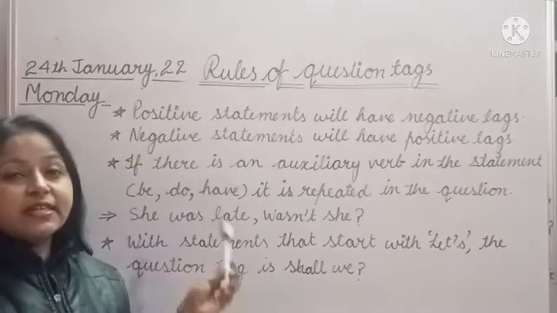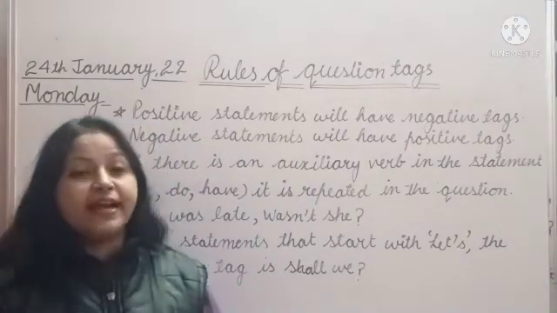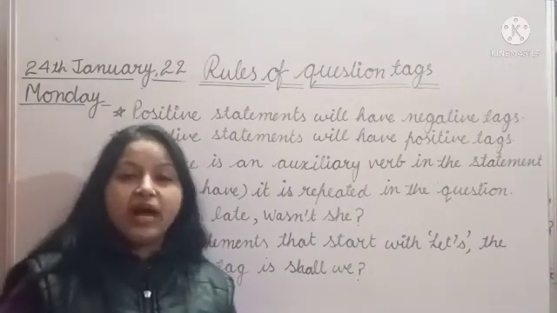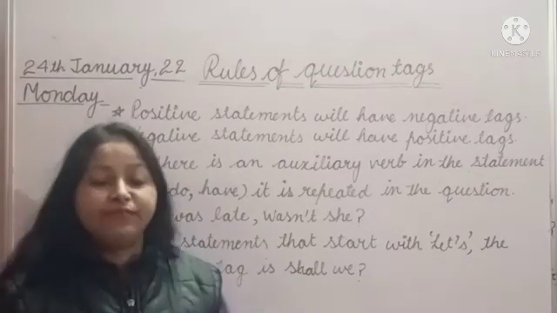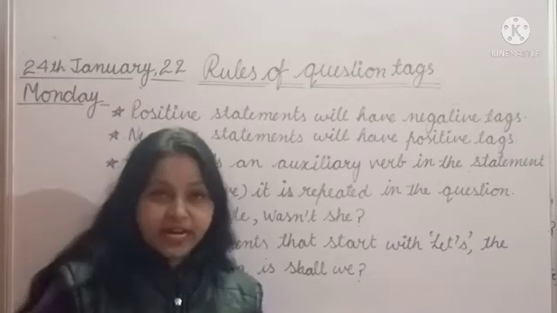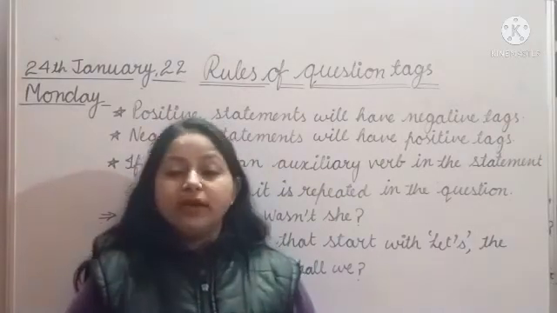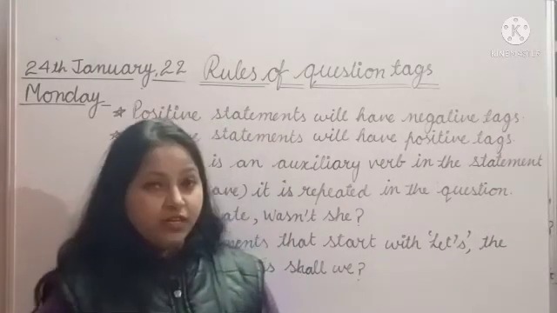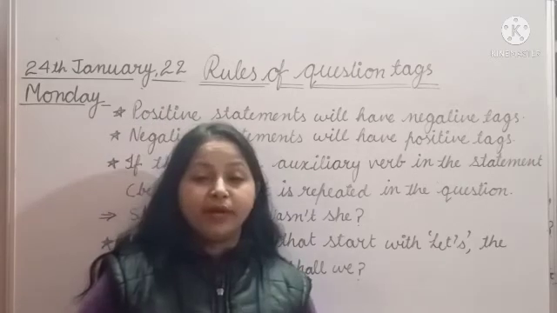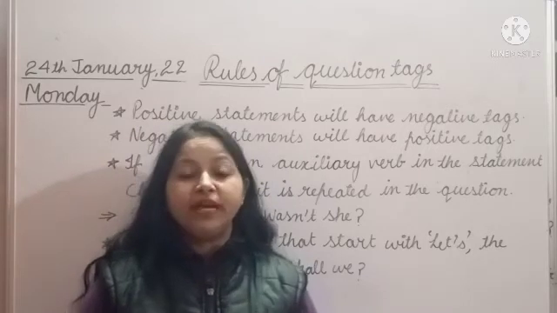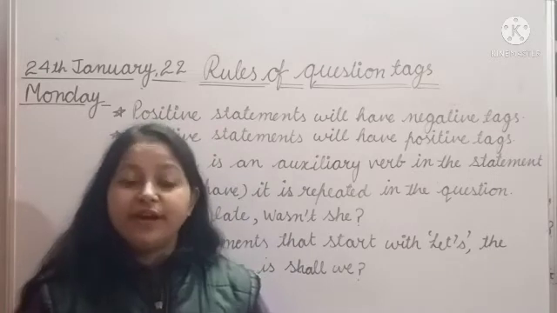The second rule is here: a negative statement will have a positive tag. When we have a negative statement, then we will use the positive tag, whereas in the first rule, when we have a positive statement, we use the negative tag. Like, Priya isn't here. Is she? My first statement is negative. That's why I have used the positive tag.